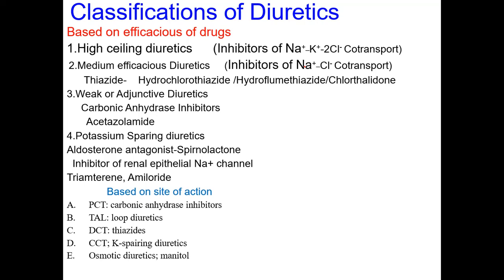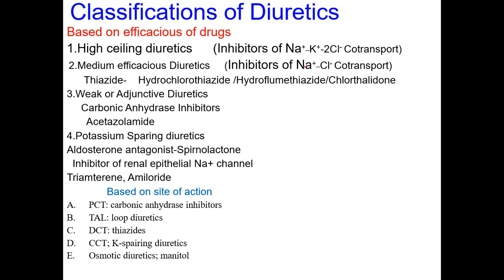The third site is the distal convoluted tubule, where thiazides are the drugs. The fourth site is the collecting tubule, where sodium is exchanged with potassium as well as secreted hydrogen ions. At this site, potassium sparing diuretics, aldosterone antagonists like spironolactone, are very efficacious.